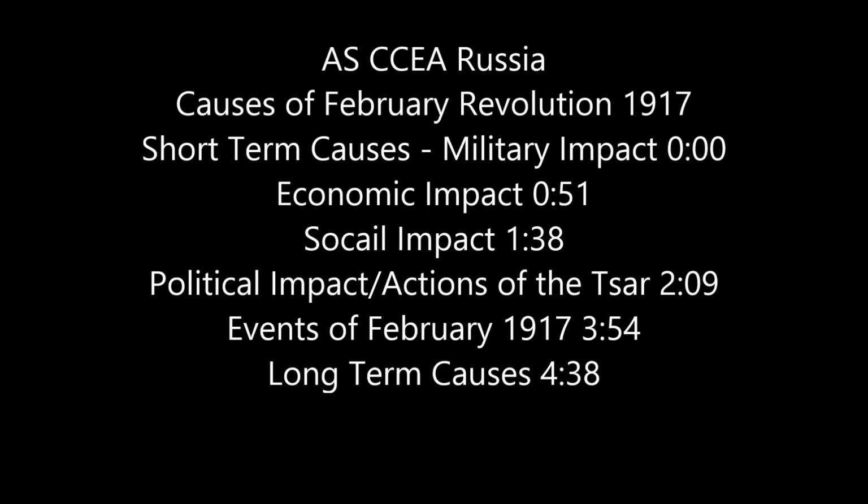Causes of the February Revolution 1917. Short-term causes. Military impact. Defeat at the hands of the Germans at Tannenberg in August and the Masurian Lakes in September 1914 quickly dampened the war morale. The war brought many of the weaknesses of the regime into sharp focus.